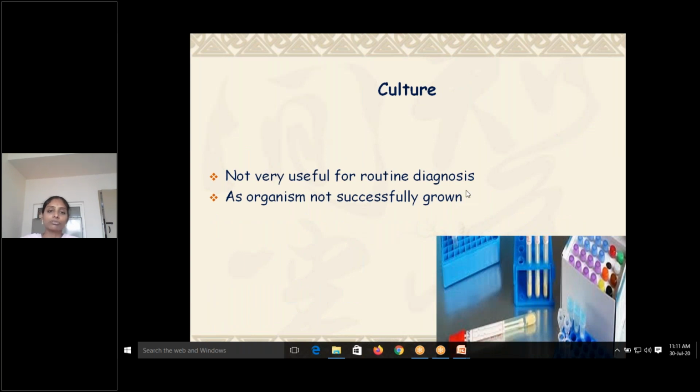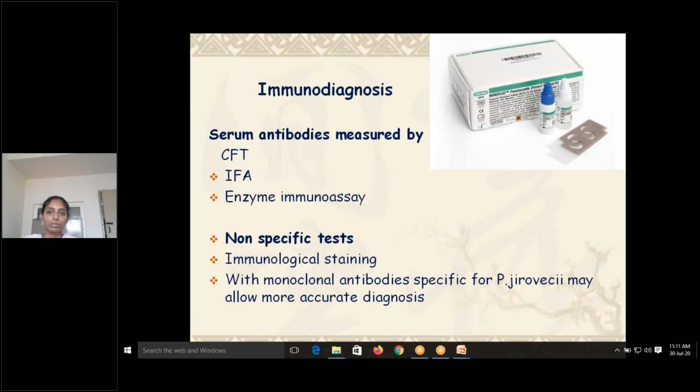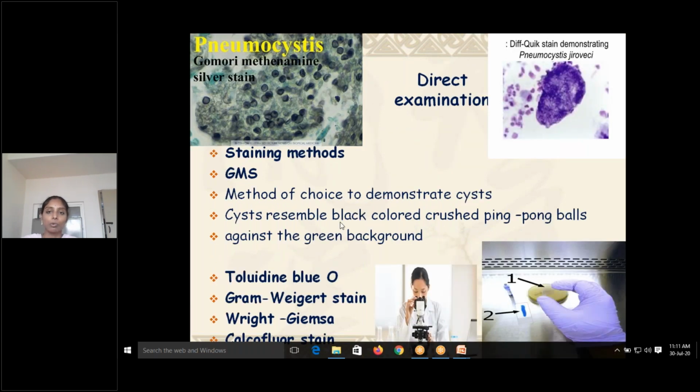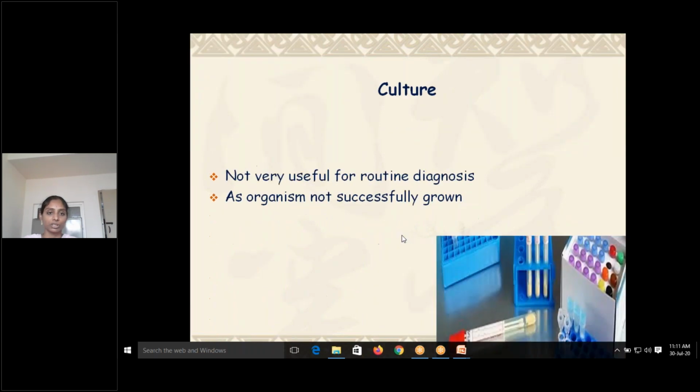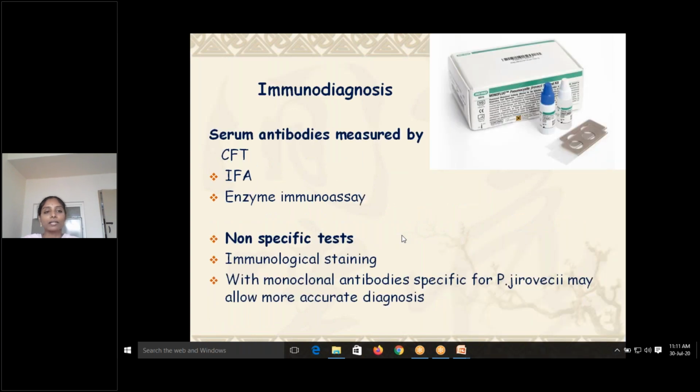Culture is not very useful for routine diagnosis, as the organism does not grow successfully. So here, staining becomes more important when compared to the culture. Apart from that, with immunodiagnostic techniques, serum antibodies can be measured by complement fixation test, immunofluorescence assay, and enzyme immunoassay. But again, if the patient's immune system is weak, your antibody count will be less and you may miss the diagnosis. So these may not be very useful. Negative doesn't mean that they are true negatives.